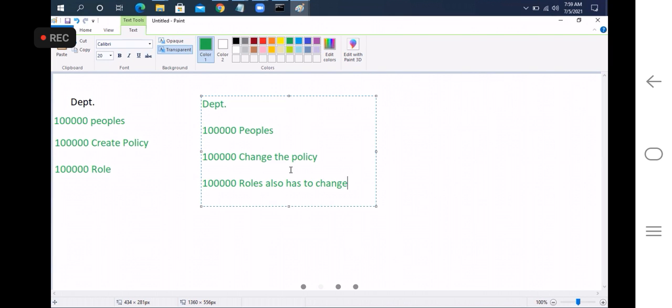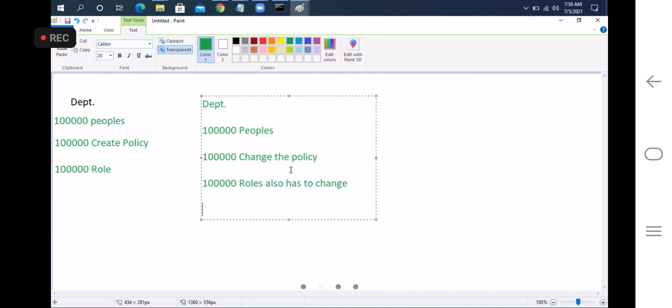At maximum, each person can change hardly 50 of those policies. If you are super fast, then 80 roles you can do at maximum per day.